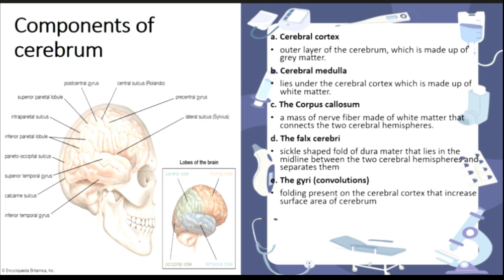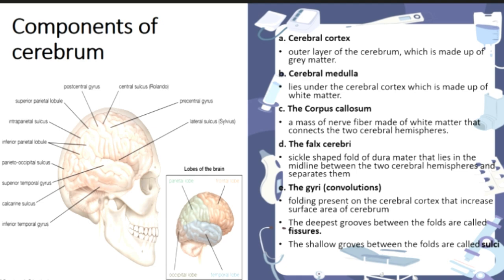So first one is the cerebral cortex. It is just the outer layer of the cerebrum, which is made up of gray matter. And then the cerebral medulla. So medulla, middle, just remember. So it is after the cerebral cortex. So after the cerebral cortex, this medulla is present. That is the purpose of them, and it is made up of white matter.